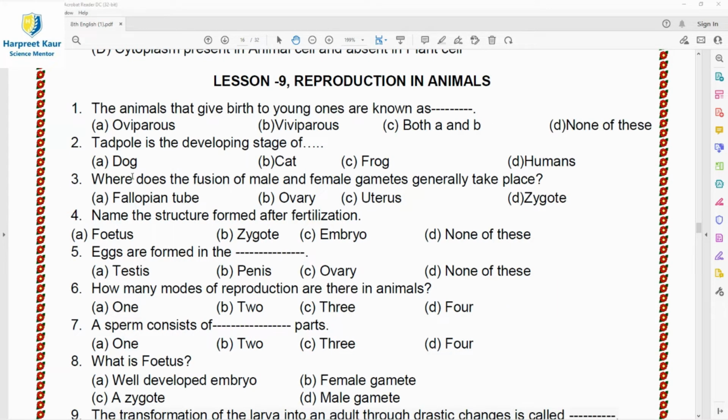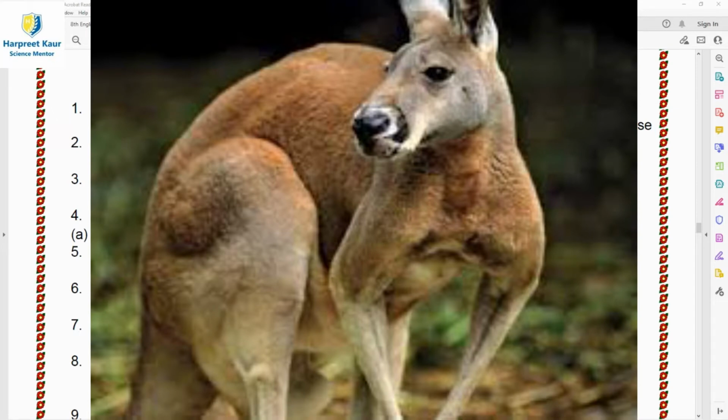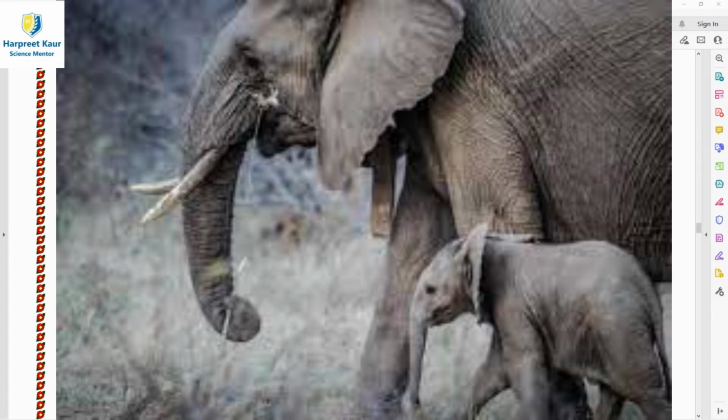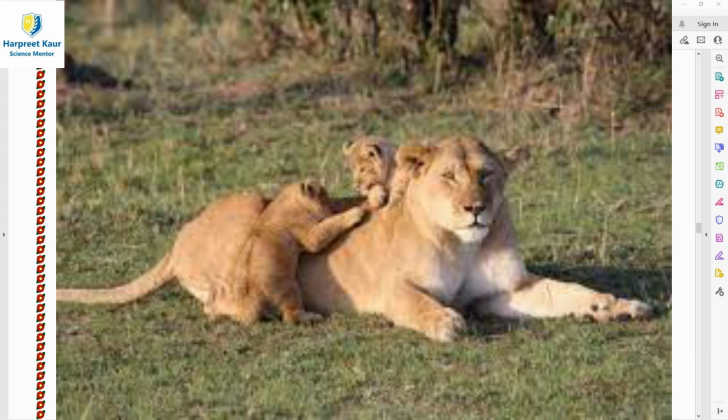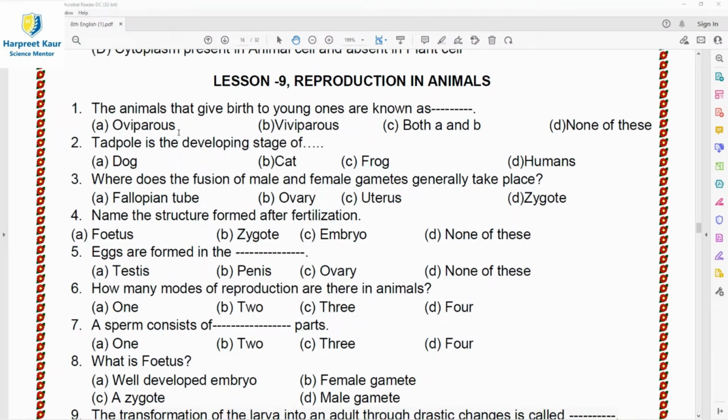So let's start question number 1 for this chapter. The animals that give birth to young ones are known as dash. So what are the animals that give birth to young ones called? If we see the first option, that is oviparous. Oviparous animals are those animals which lay eggs, that means they lay eggs to reproduce. Examples for this are birds and snakes. So this is not the option.